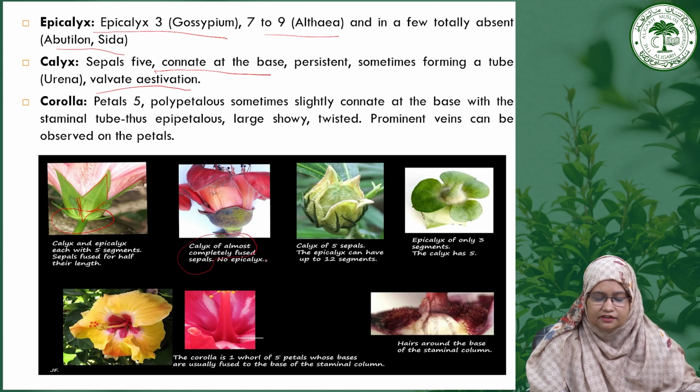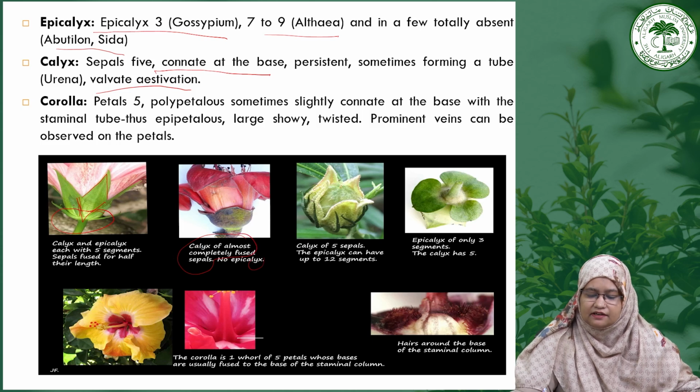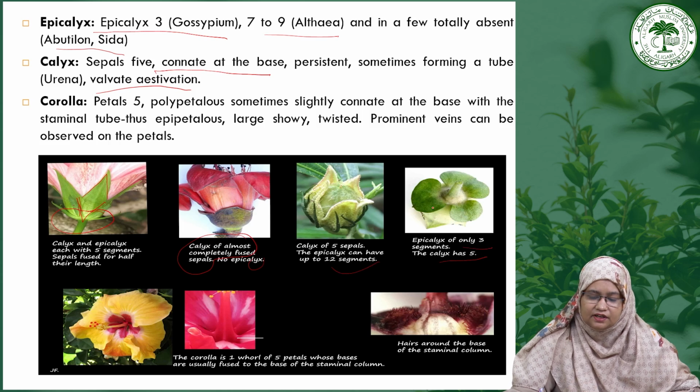Here you can see there is no epicalyx present, and here you can see the calyx of 5 sepals and the epicalyx has 12 segments. Here you can see the epicalyx is only 3 segments and the calyx has 5. You can see from this particular image this is a 3-segmented epicalyx.